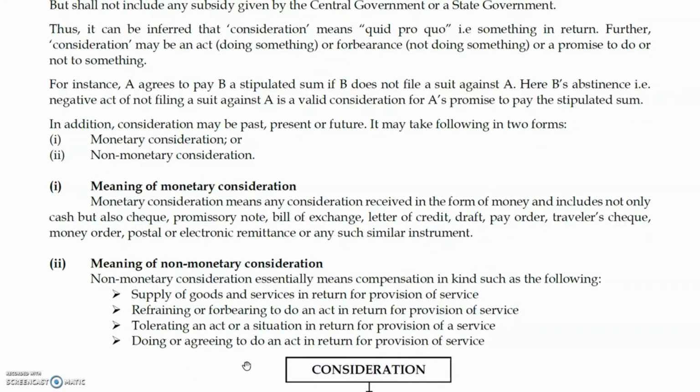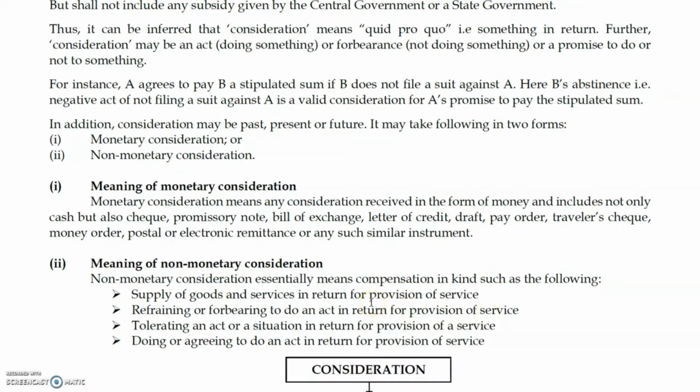We'll read the sentence first and then explain with an example so that you can easily understand the logic. Non-monetary consideration means a compensation in kind such as the following: supply of goods and services in return for the provision of services. I am giving some services for you, in return you are giving some services for me. Refraining or forbearing from an act in return for the provision of services.